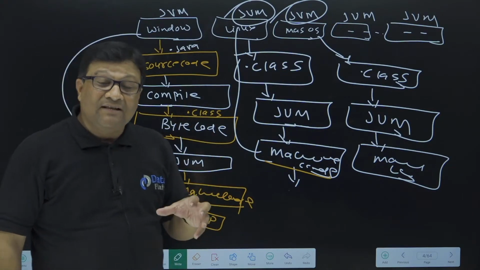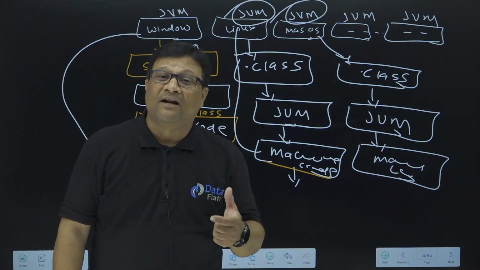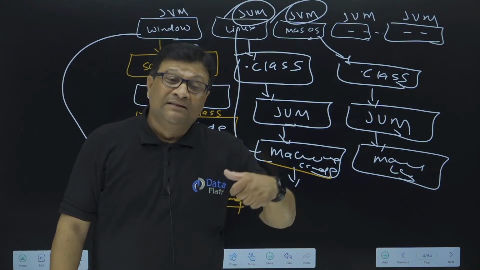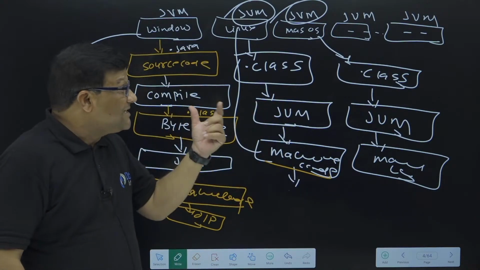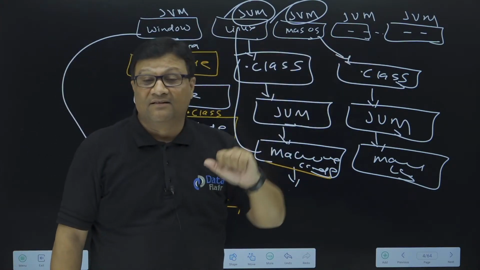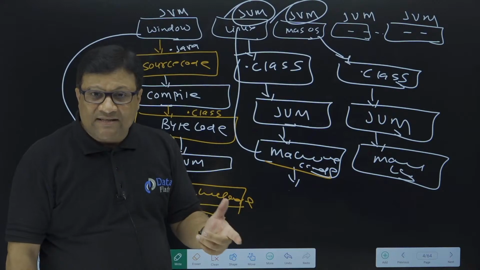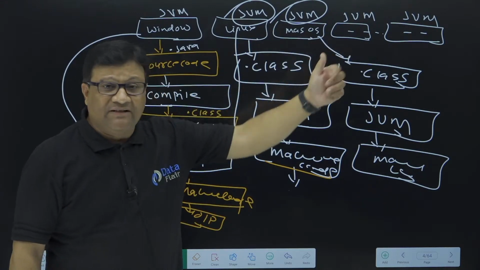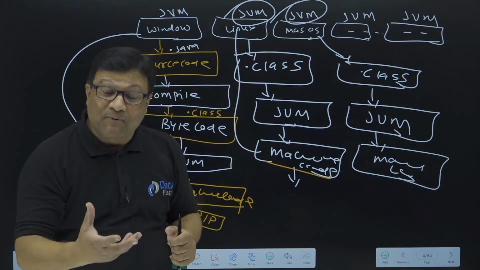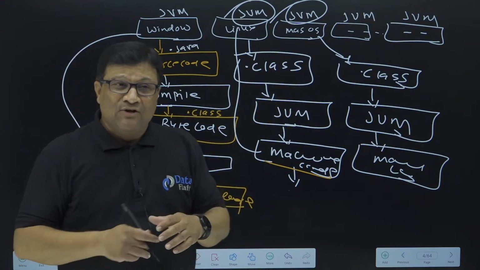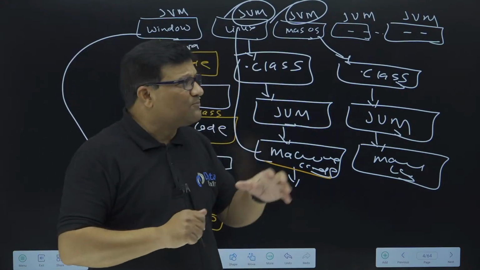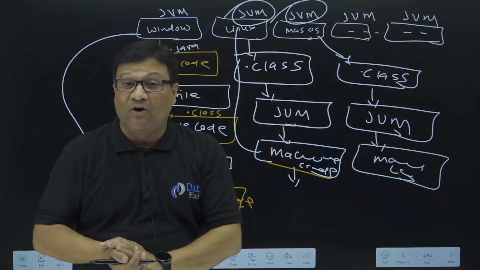So that's the reason when Java came in the market in 1995, the Java developers requested every operating system, please provide this JVM with your operating system. Actually, they requested, please provide JVM with every operating system so that Java programs will be able to run on every operating system. Now how is it possible that JVM is available with every operating system?